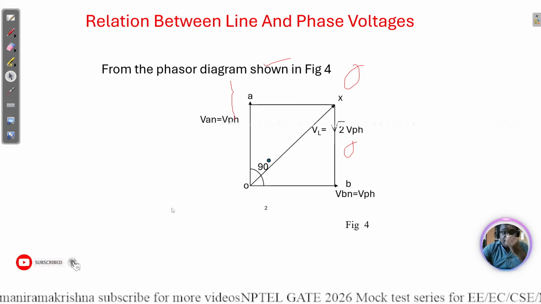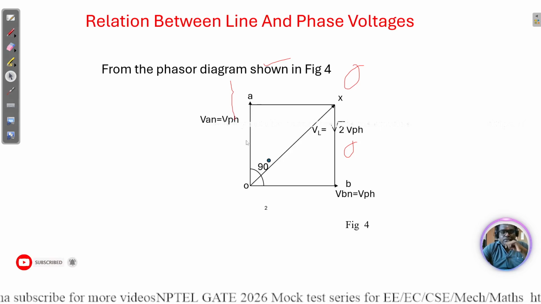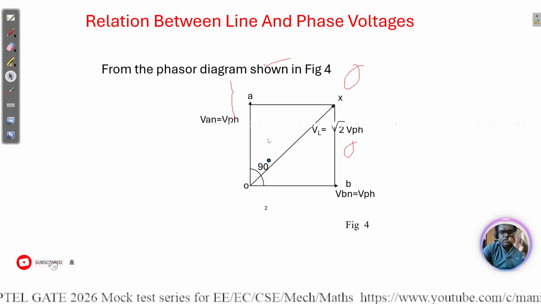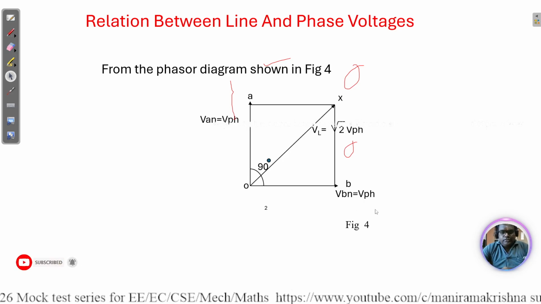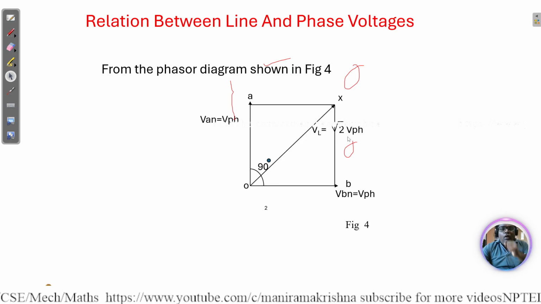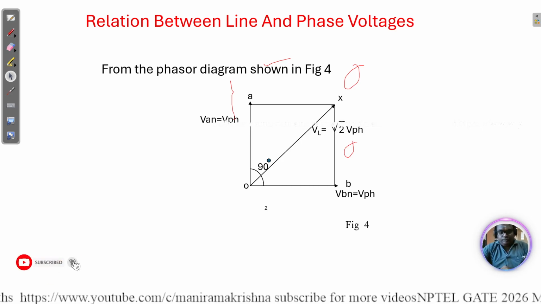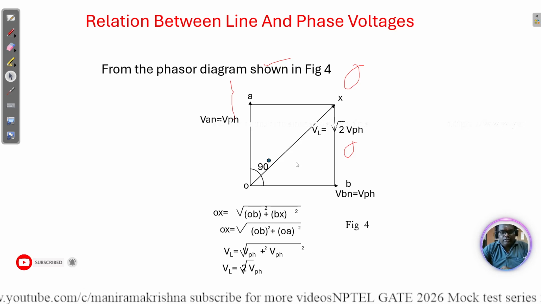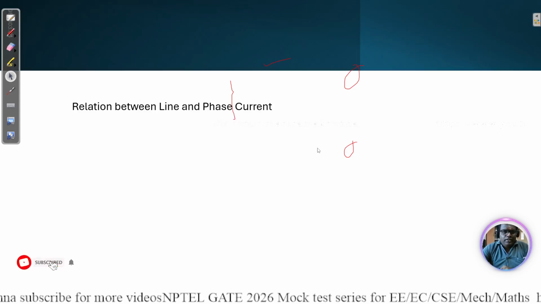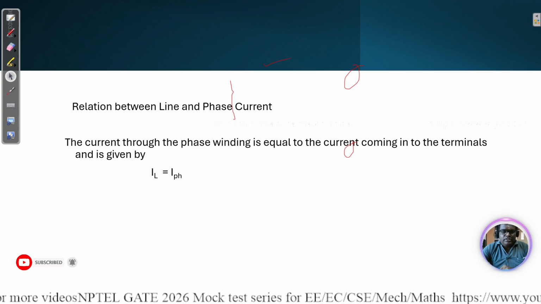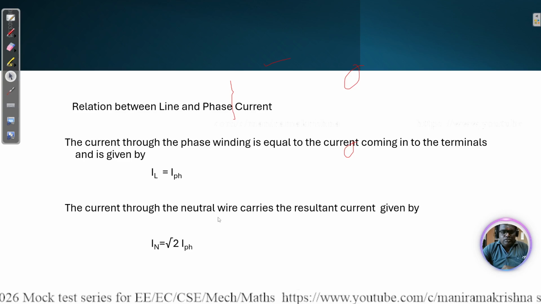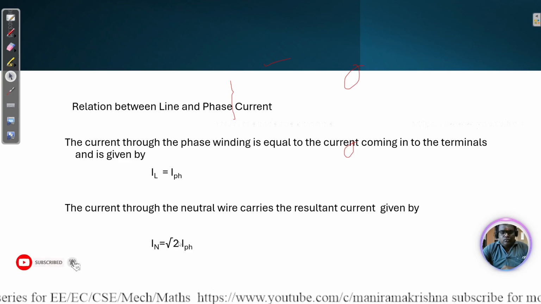Here is the relation between line and phase voltages. This is phase 1 and phase 2. As you can see, the line voltage is root 2 times the phase voltage, based on Pythagoras. Next, the line and phase current. Here the line current is equal to the phase current, and the current through the neutral wire is root 2 times the phase current.